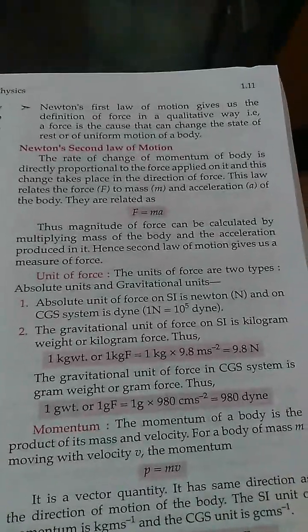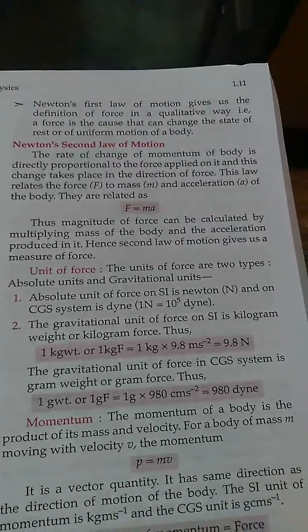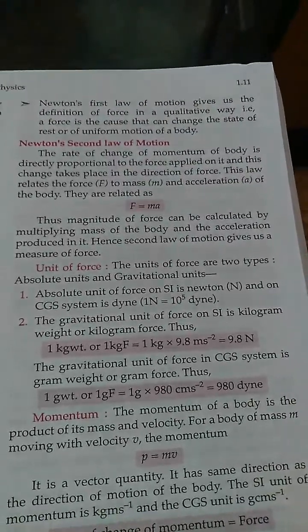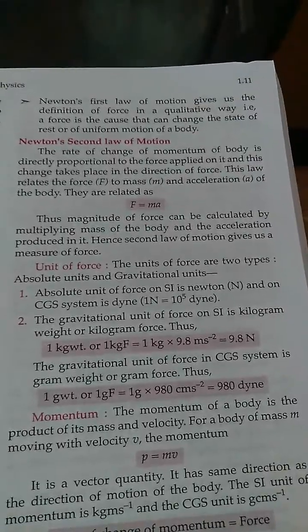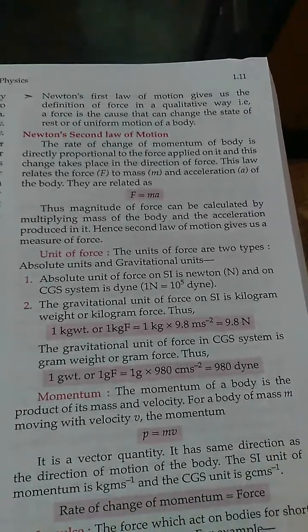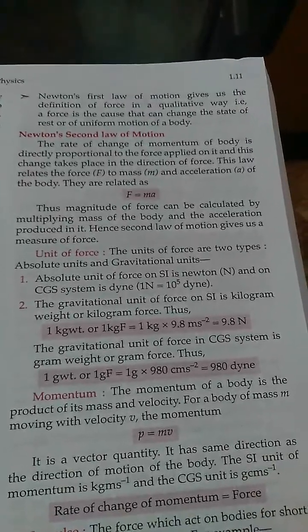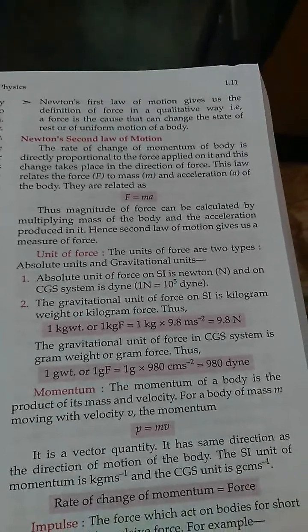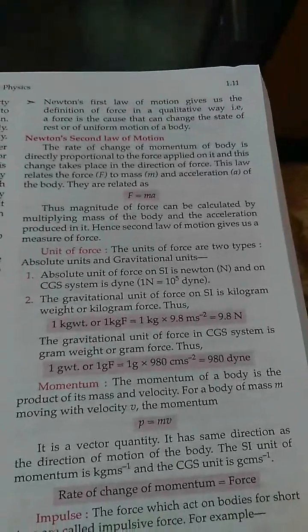This law relates the force F to mass m and acceleration a of the body. They are related as F equal to ma. Thus, magnitude of force can be calculated by multiplying mass of the body and the acceleration produced in it. Hence, the second law of motion gives us a measure of force. Unit of force.